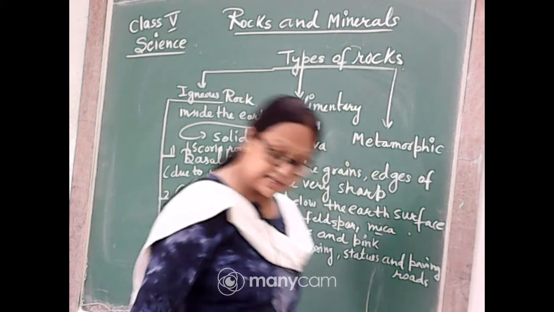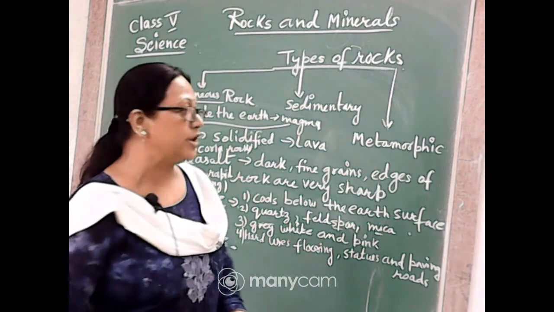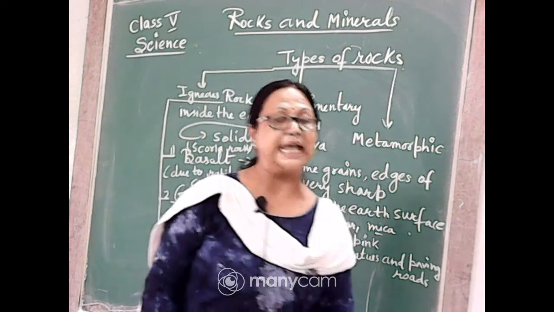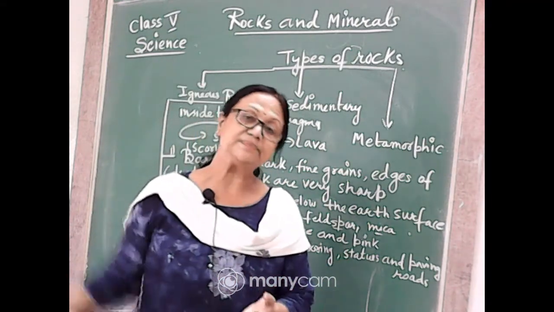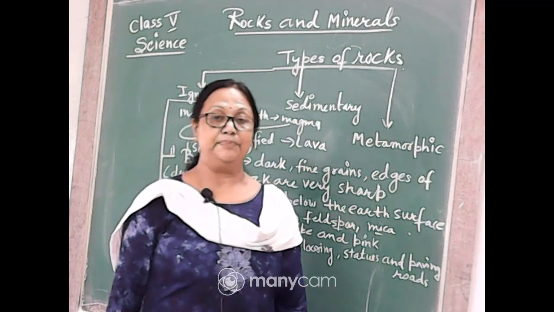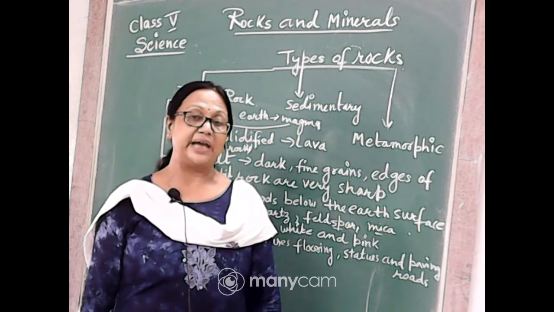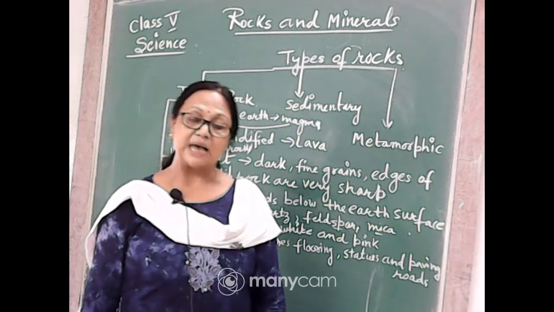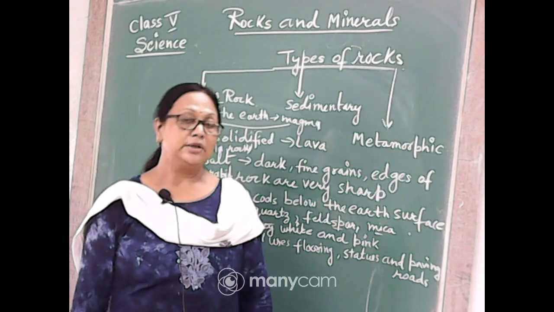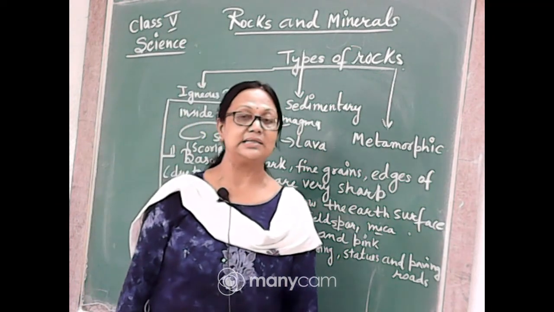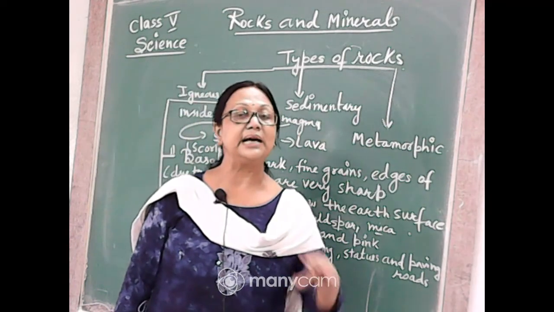Third one is pumice. We know pumice is a very light type of rock. It is also an igneous rock. When the lava is coming out, some bubbles come out and float on the lava. Pumice is a type of rock where, after solidifying or cooling, the bubbles are trapped inside, or you can say there are some air spaces. That's why there are so many holes in this type of rock, and they are not so hard in nature, they are weak but coarse in nature.